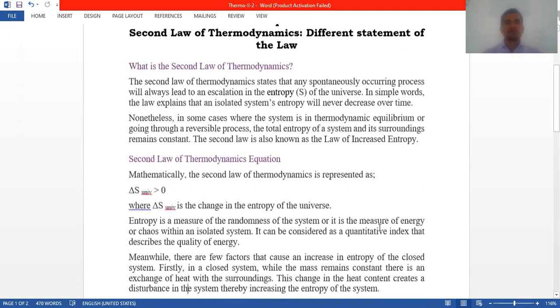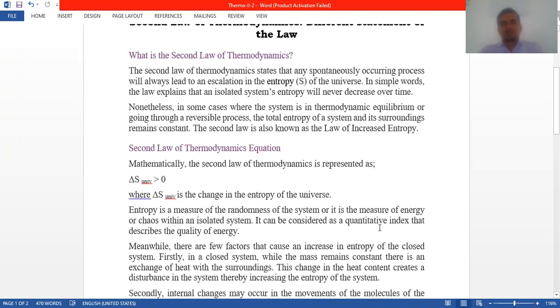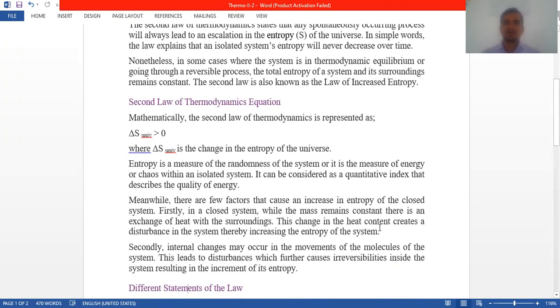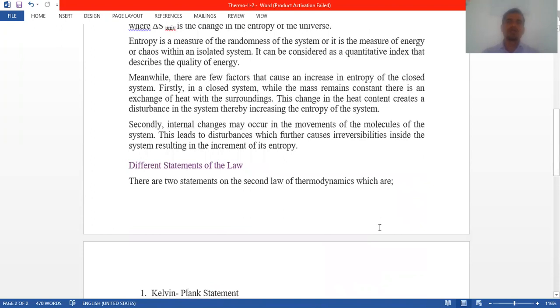Then, what is the equation of the second law of thermodynamics? Mathematically, the second law of thermodynamics is represented as delta S universe is greater than zero, where delta S universe is the change in entropy of the universe. Entropy measures the randomness of a system, or the energy within the isolated system. It can be considered a quantitative index that describes the quality of the energy.